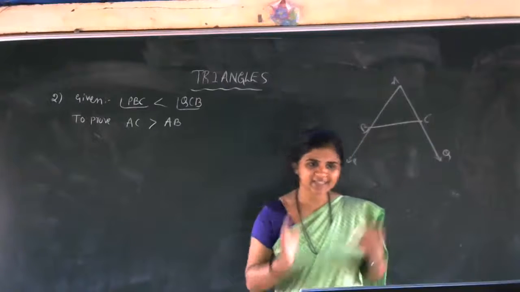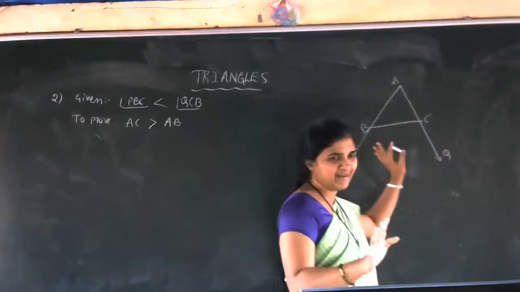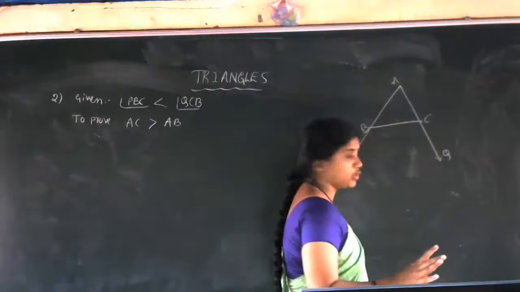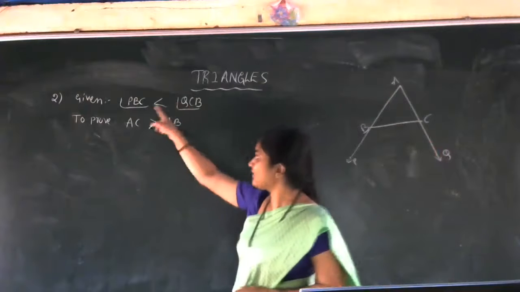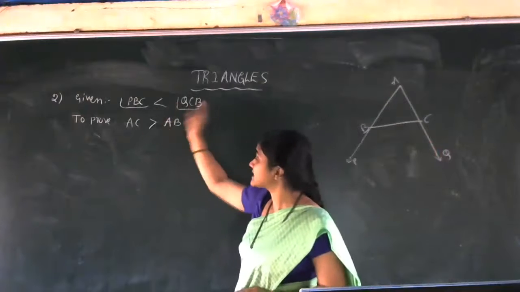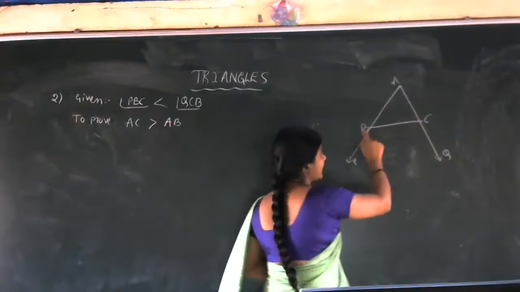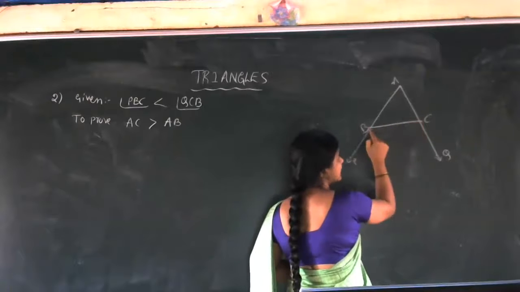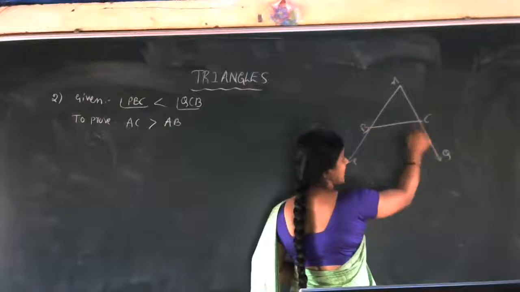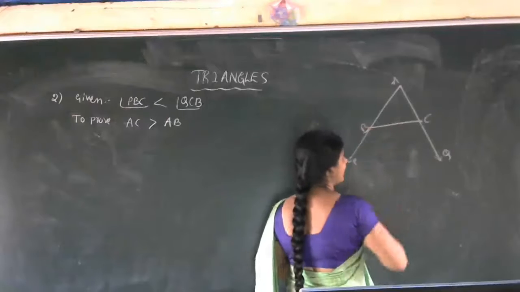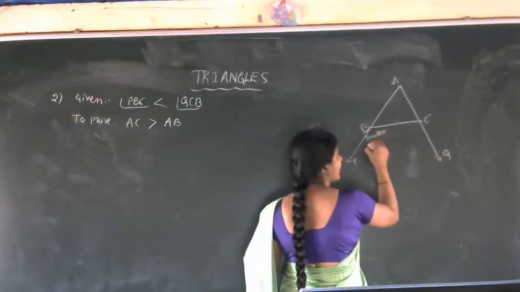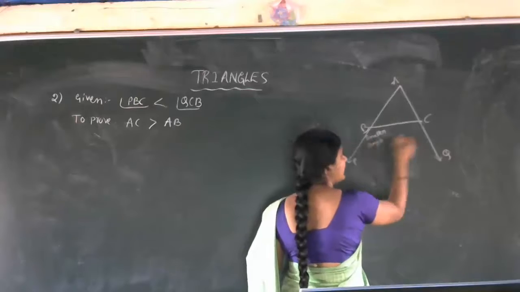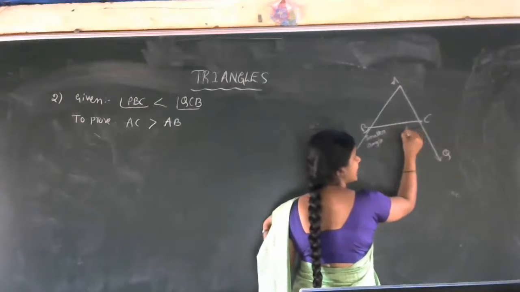ABC is one triangle. AB side is produced up to P, AC side is produced up to Q. The given data is angle PBC less than angle QCB. Here angle PBC is this one, which is less than this angle QCB. So this is the smaller angle and this one is the larger angle.